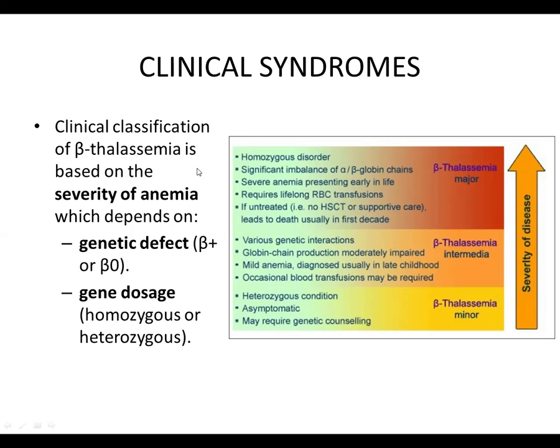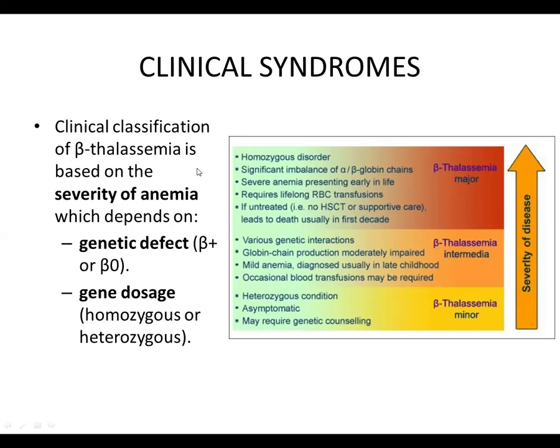So when the disorder is homozygous, when both alleles of the beta globin chain gene are mutated, this results in beta thalassemia major. This is a very severe condition, and it requires lifelong RBC transfusions. Ultimately, hematopoietic stem cell transplantation is required.